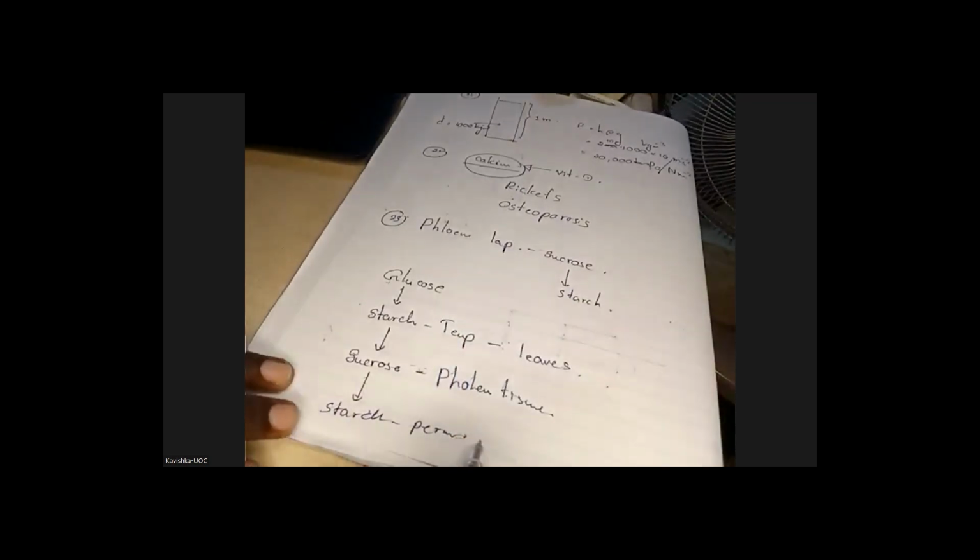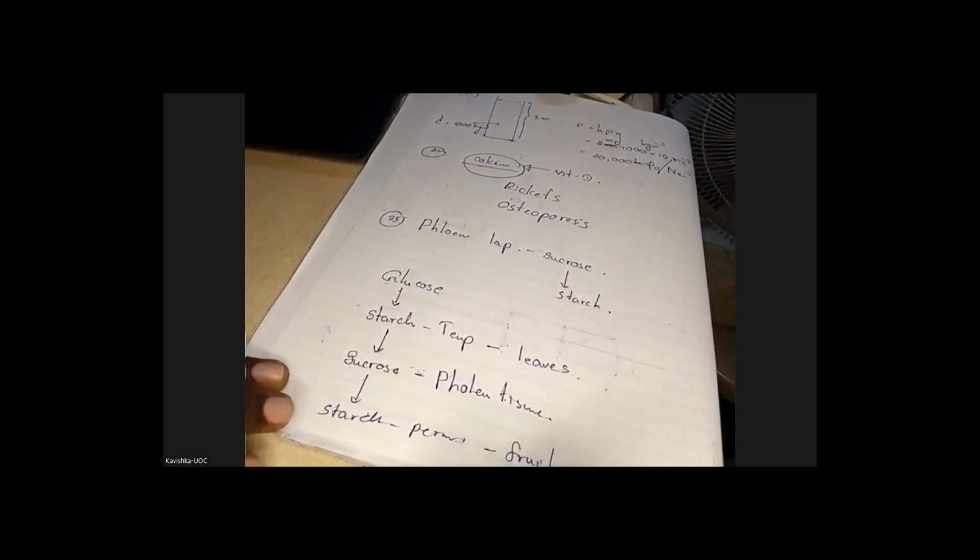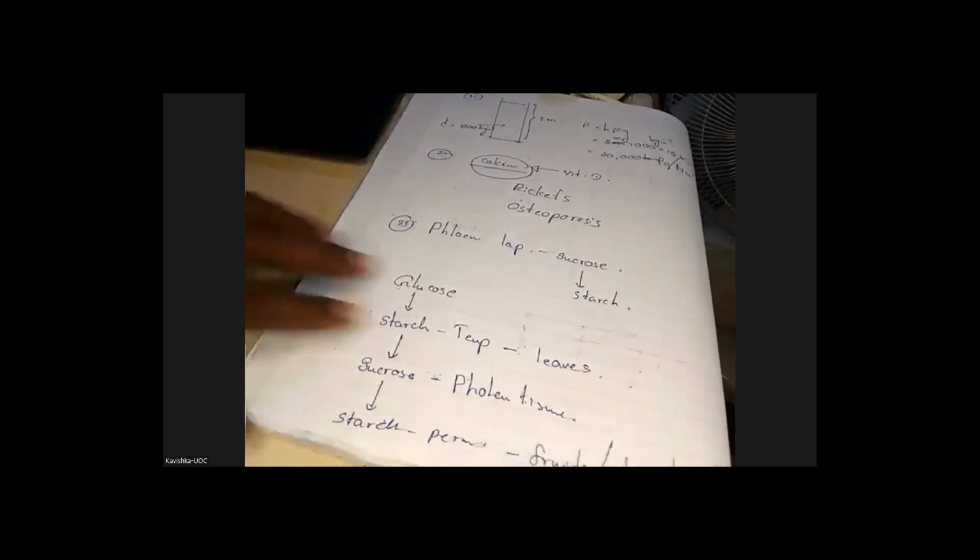Temporarily stored in leaves, and permanently in fruits, sometimes in stems, sometimes in roots. This way we can make a short note on how glucose converts into other molecules after photosynthesis, right? Clear? Yes. Then we'll move to the next.